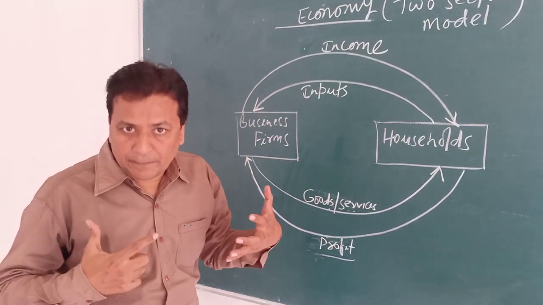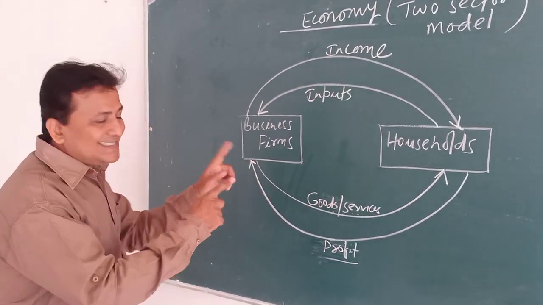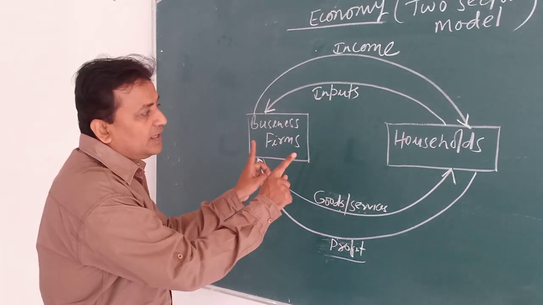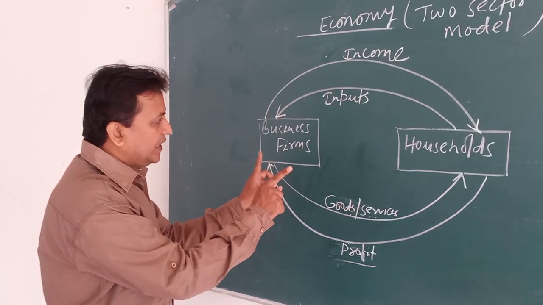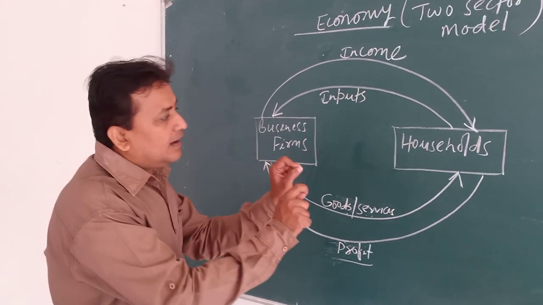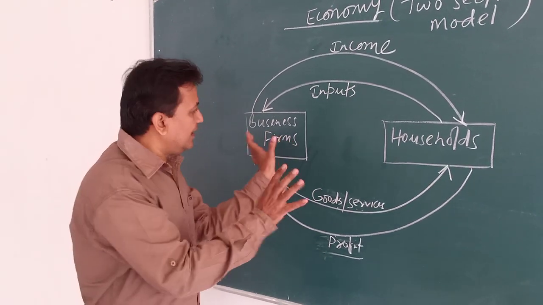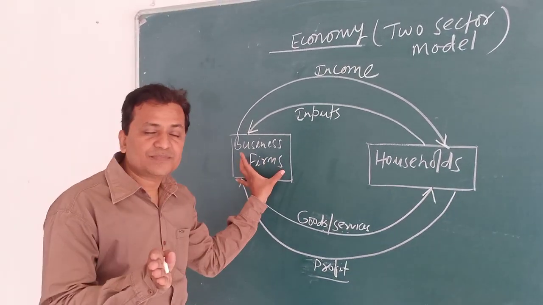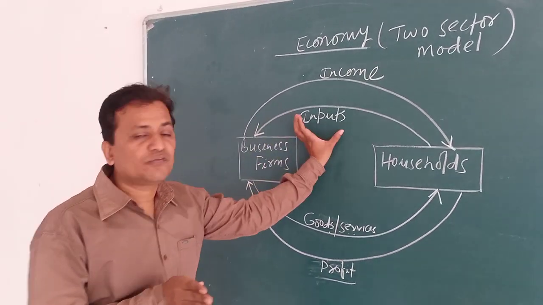Households, we people. So you can see in this example how there is the flow, the functioning of the economy. For example, as we know as students of business administration, the business firms require different types of inputs.